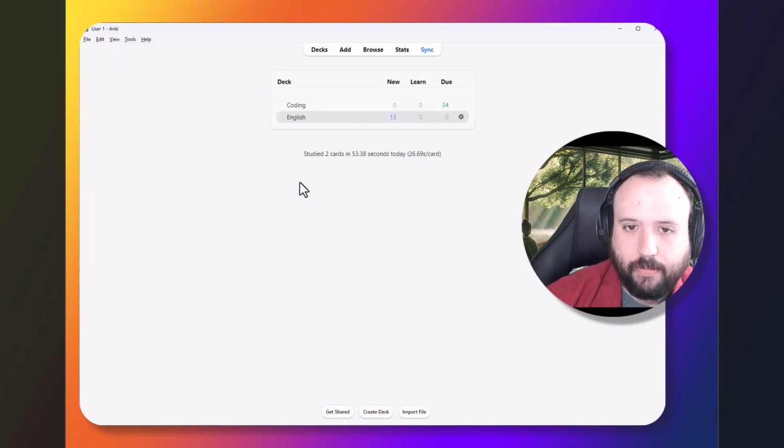Okay. So that's a quick overview of the power of Anki and how AI can help us to really speed up this flashcard creation. I highly recommend it as an effective way to learn vocabulary.